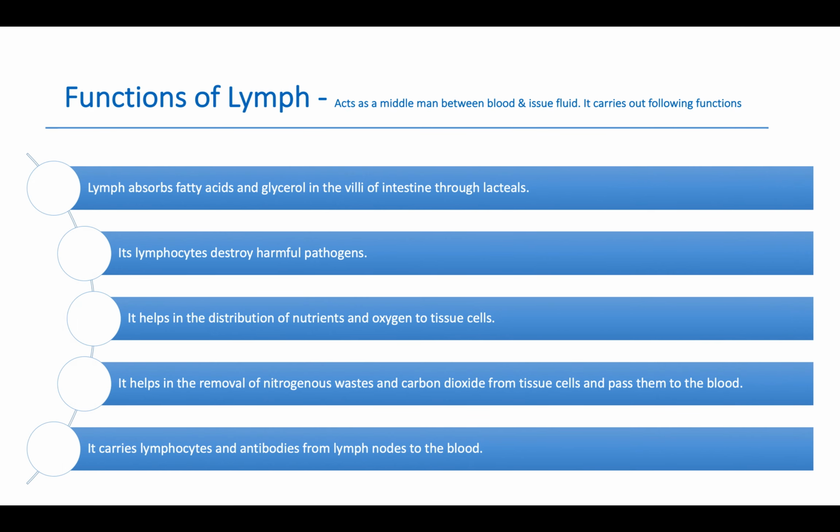Functions of lymph. Lymph acts as a middleman between blood and tissue fluid. It carries out the following functions. Lymph absorbs fatty acids and glycerol in the villi of the intestine through lacteals. Its lymphocytes destroy harmful pathogens. It helps in the distribution of nutrients and oxygen to tissue cells. It helps in the removal of nitrogenous waste and carbon dioxide from tissue cells and passes them to the blood.